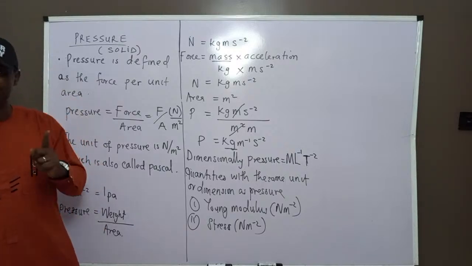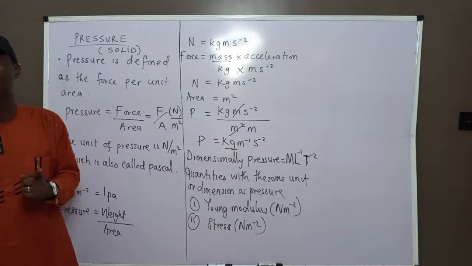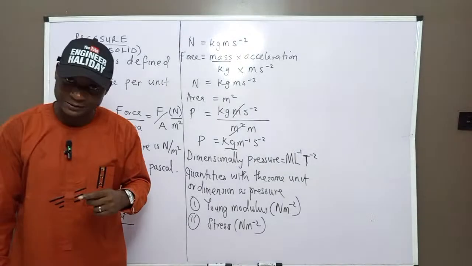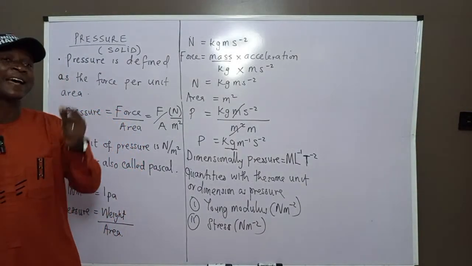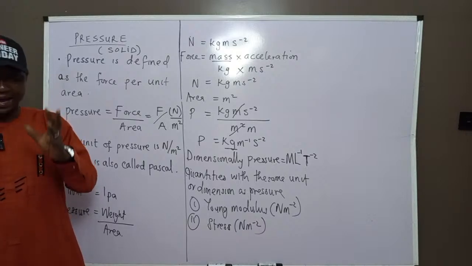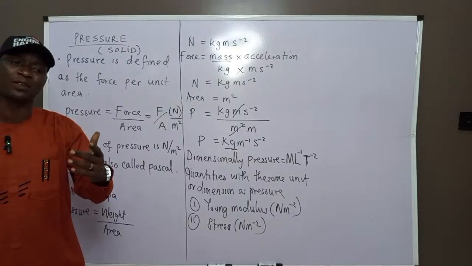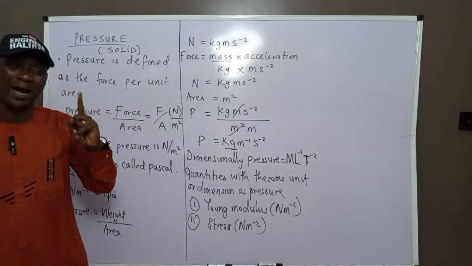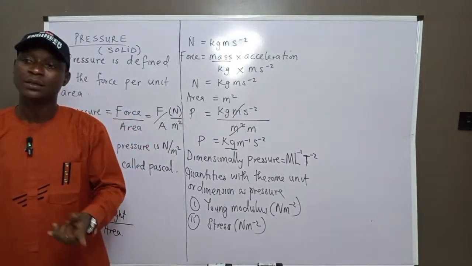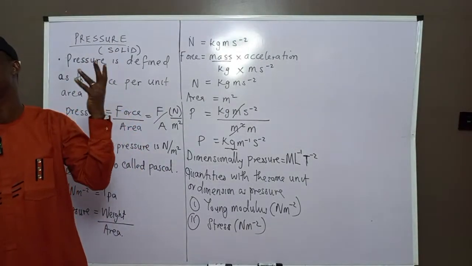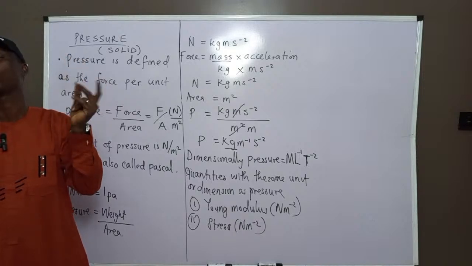Remember that pressure is a scalar, but stress is a vector quantity. What is a vector quantity? It is a physical quantity that has magnitude, size, and direction. Though, in my video on vectors, I told you that stress, in its reality, is a tensor quantity. There are 3 quantities in physics: the vector quantity, the scalar quantity, and the tensor quantity.